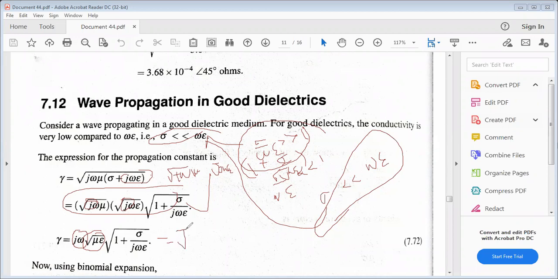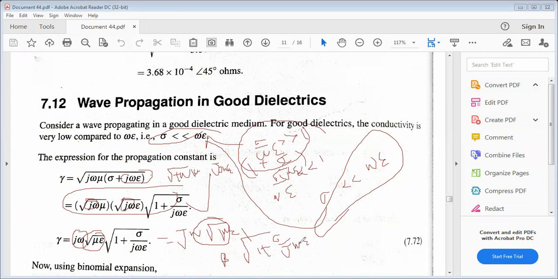That is j omega root mu epsilon. Remember, omega root mu epsilon is nothing but beta, so we get beta into the square root of 1 plus sigma by j omega epsilon.